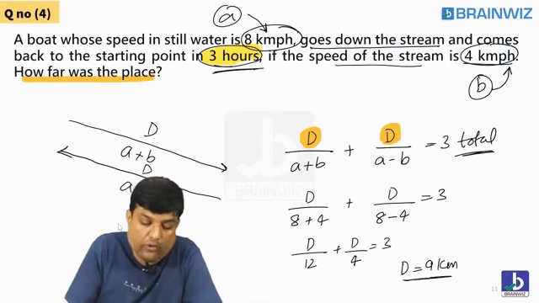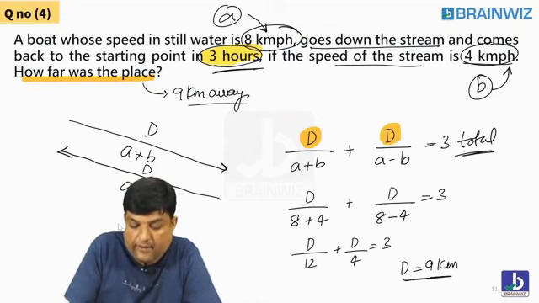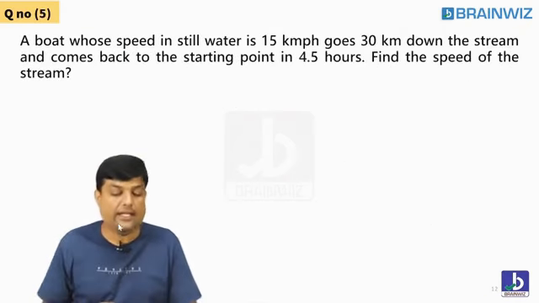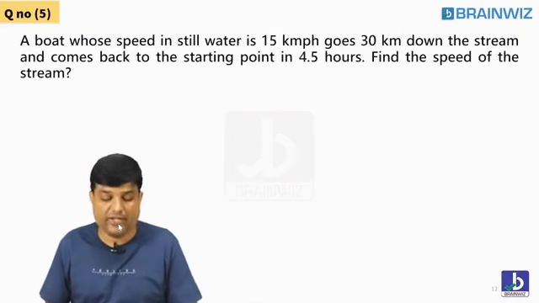So what was the question? How far was the place? The place was 9 kilometer away. From your home, you went 9 kilometer downwards, 9 kilometers upwards. Let's try to check the next question.